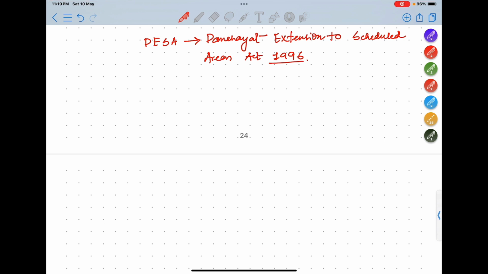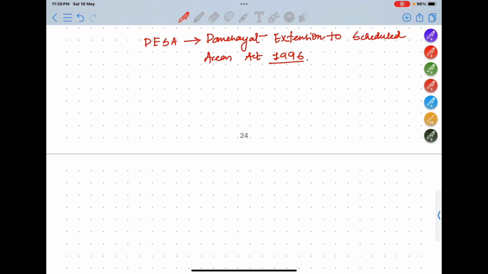Okay, so basically it is saying the 73rd Constitutional Amendment, that is Panchayats, or Panchayats in the urban bodies also, were not made applicable to the areas inhabited by the Adivasis, means the places where Adivasi populations are there. In those areas, the 73rd Amendment was not made applicable.